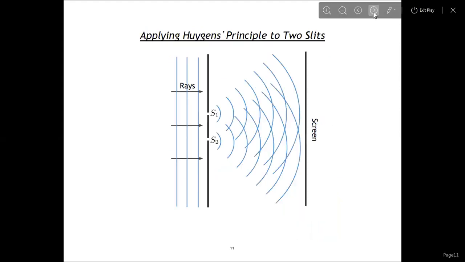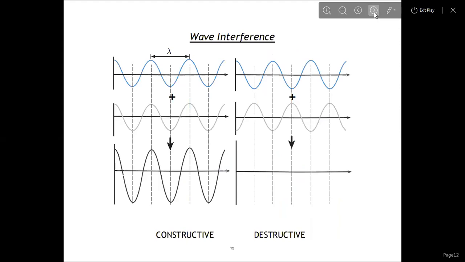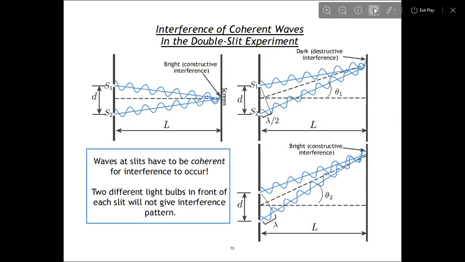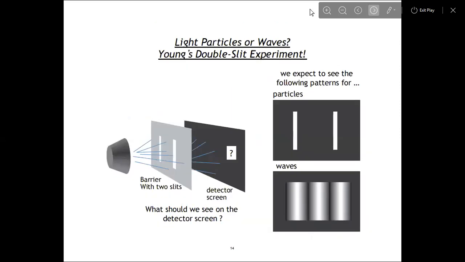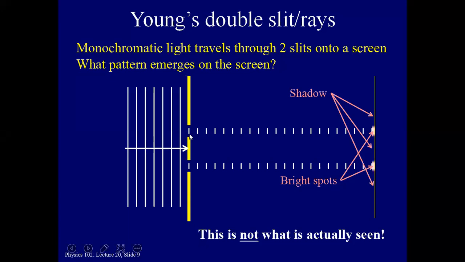Applying Huygens principle to two slits, the waves come through and form on the screen. Wave interference is constructive here and destructive here. You must know about this. This is the double slit experiment we have discussed. For Young's double slits S1 and S2, the bright spot will be for constructive interference, and shadow will be for destructive.